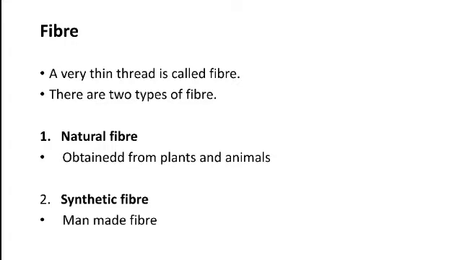The fiber which is obtained from plants and animals is called natural fiber. And what about the synthetic one? The fiber which is made by man by some industrial or chemical process is known as synthetic fiber. Clear? Very good.